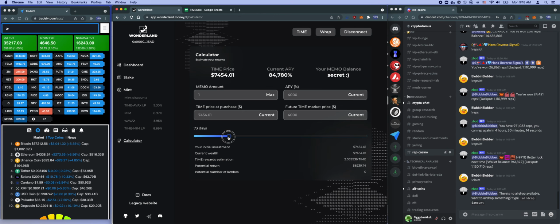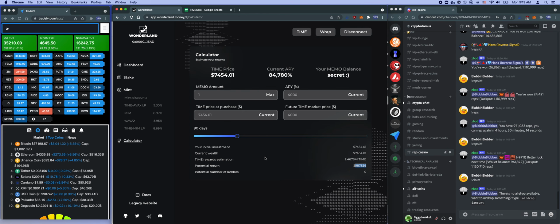I think the really fun thing about this is that the name, time, is the key to this investment. The longer you hold on to the system, the more likely you will make your return and not lose money. So after 90 days, even though the APY drops to 4,000 and the time price drops to 4,000, you are still making money.